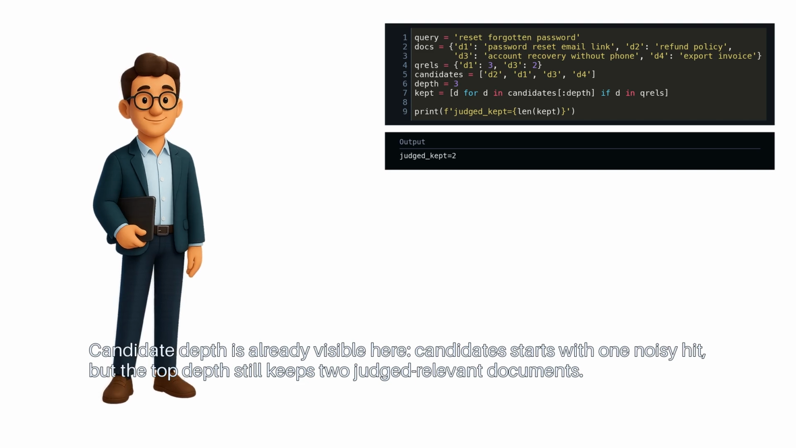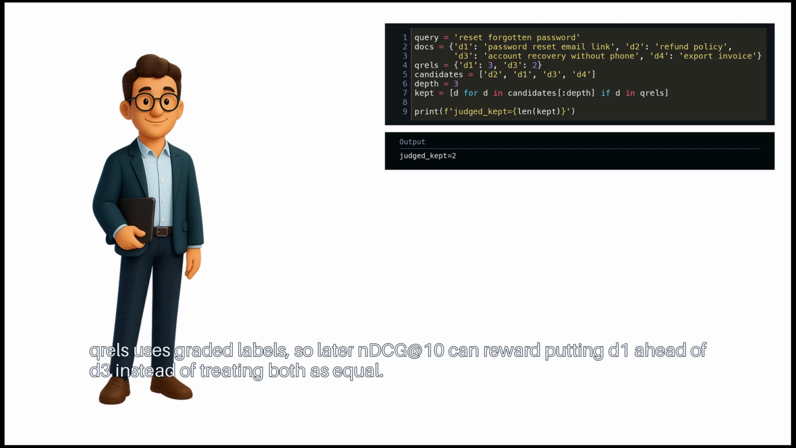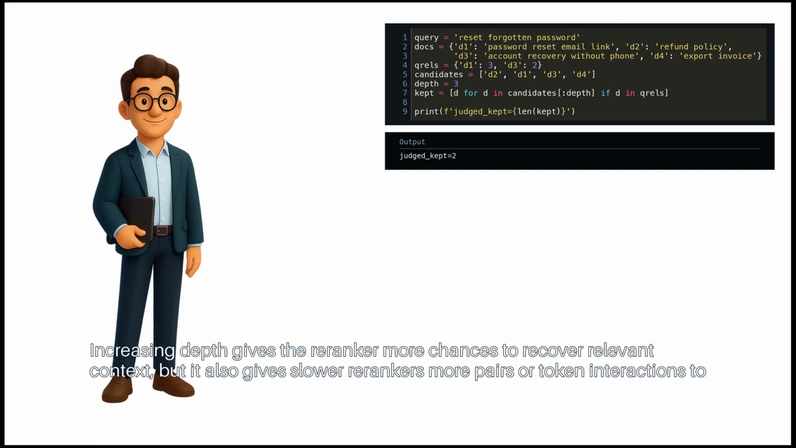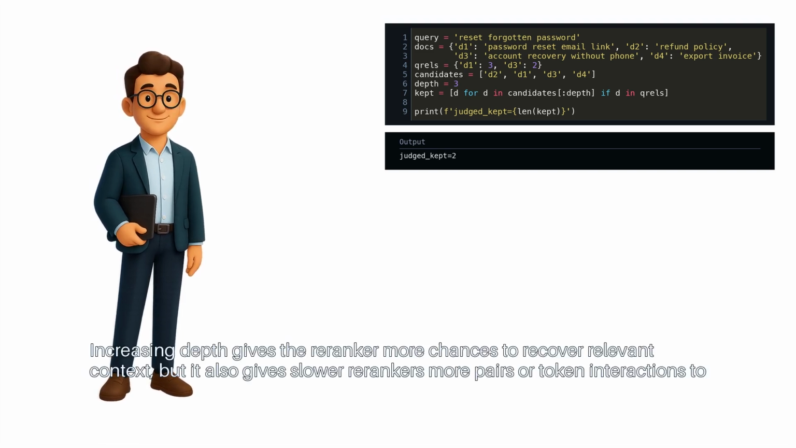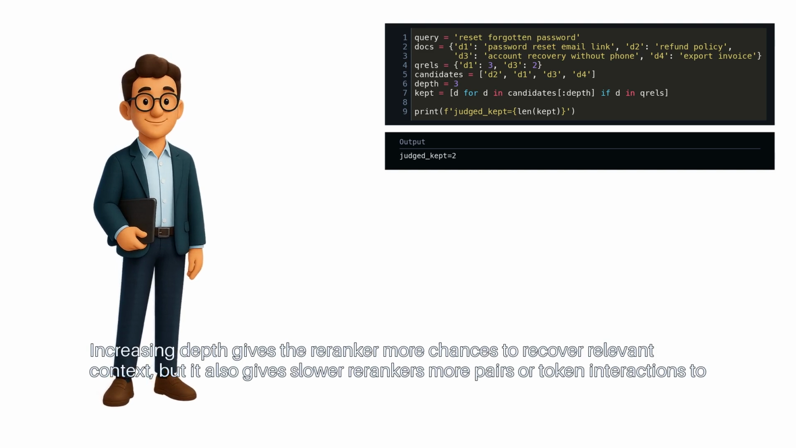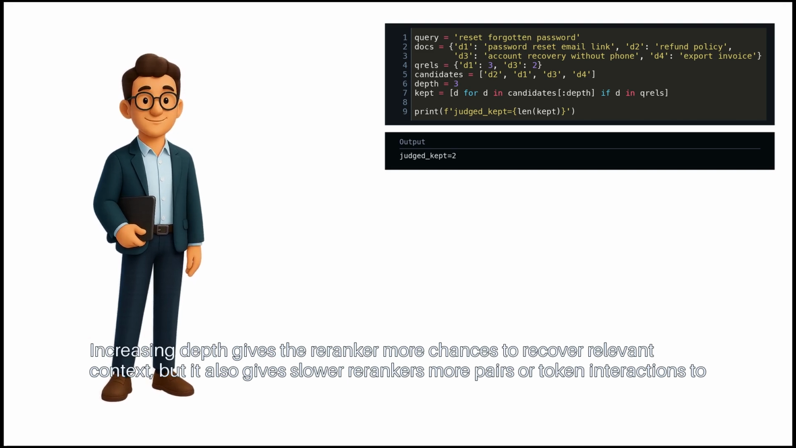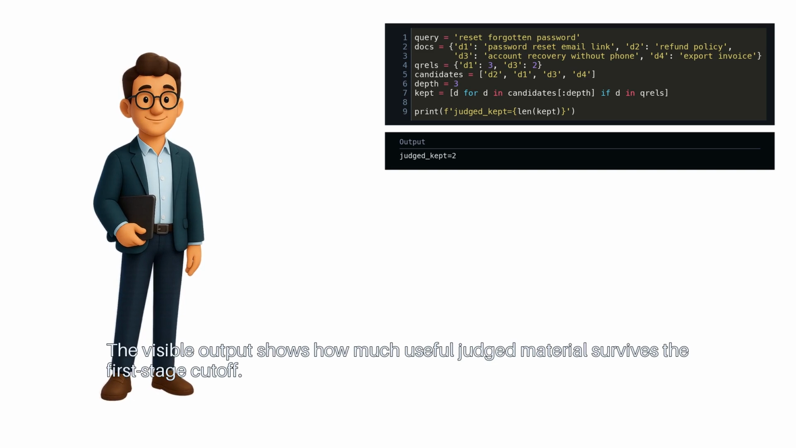Candidate starts with one noisy hit, but the top depth still keeps two judged relevant documents. Qrels uses graded labels, so later nDCG at 10 can reward putting D1 ahead of D3 instead of treating both as equal. Increasing depth gives the re-ranker more chances to recover relevant context, but it also gives slower re-rankers more pairs or token interactions to score. The visible output shows how much useful judged material survives the first stage cutoff.